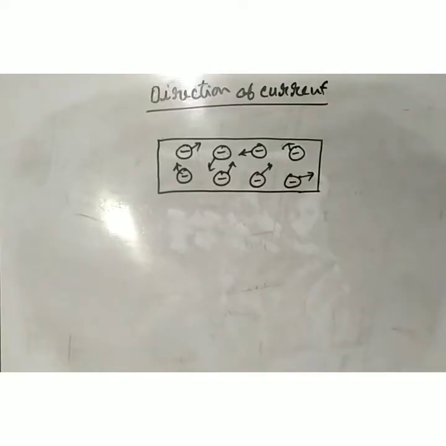Now the second topic is the direction of the electric current. In which direction does the electric current flow?